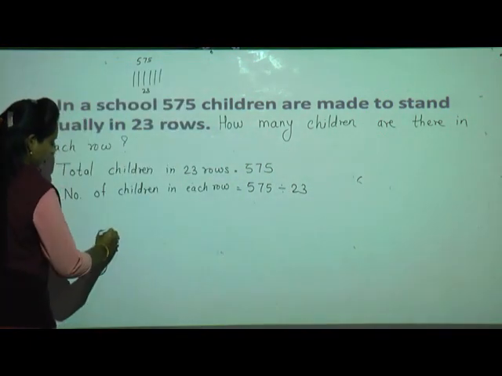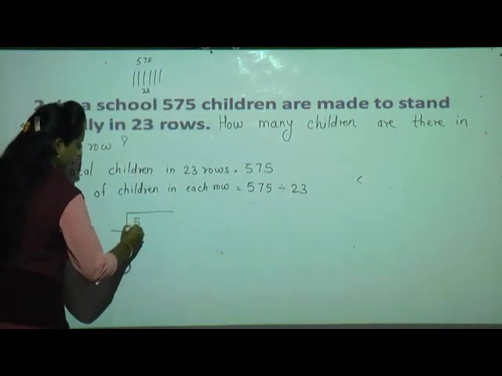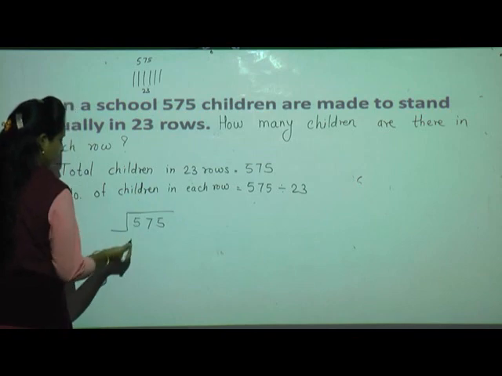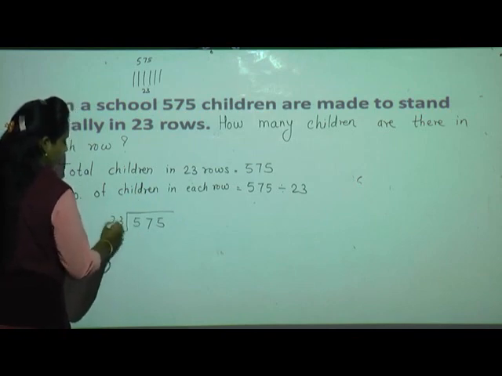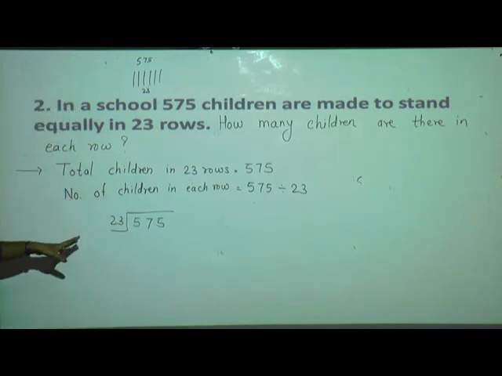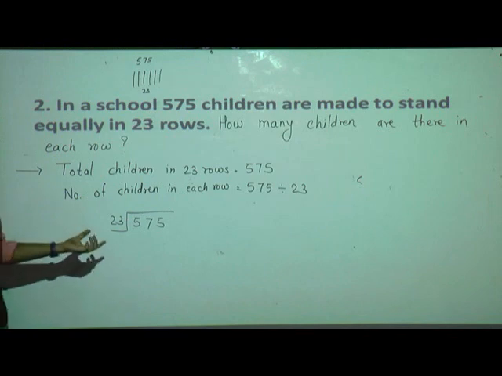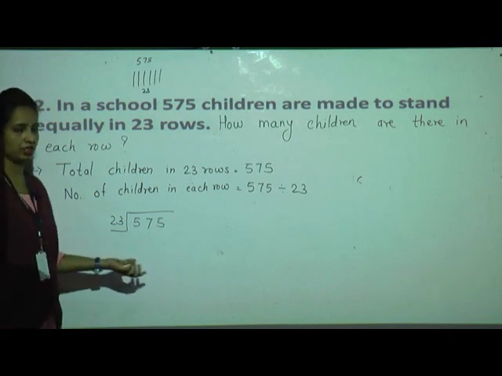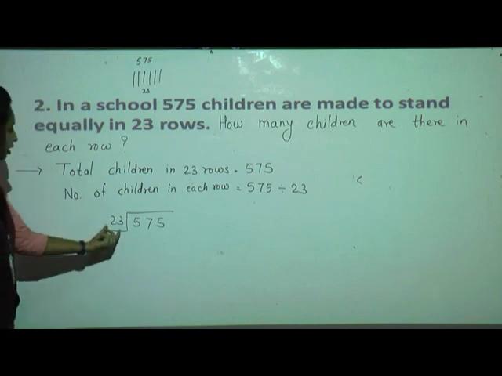Okay, now we'll divide. Dividend right on the right side, divisor right on the left side. Now this sum I'll explain with estimate quotient, by rounding the numbers.